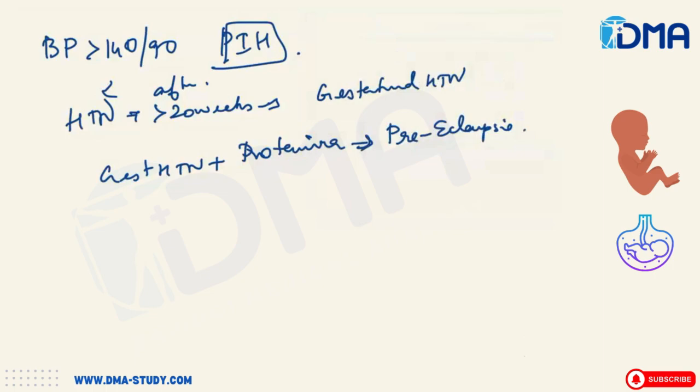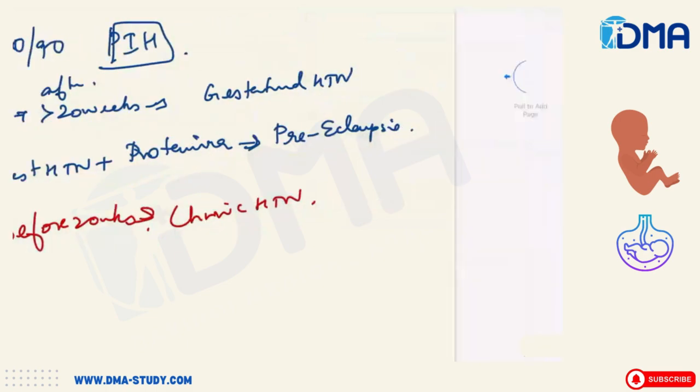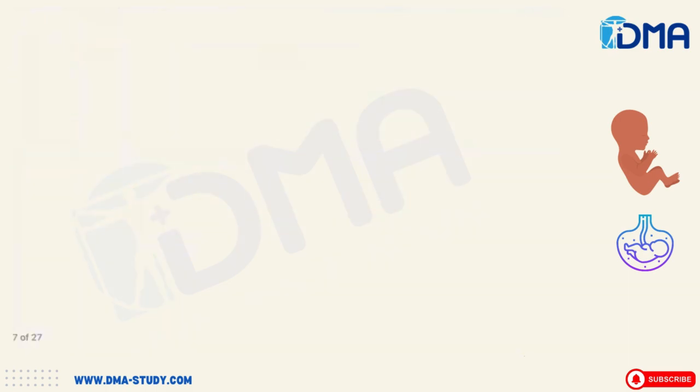Then, if the hypertension was present even before 20 weeks of pregnancy itself, this hypertension will persist after delivery also. It's nothing but a chronic hypertension. Okay. How are we going to manage this hypertension?